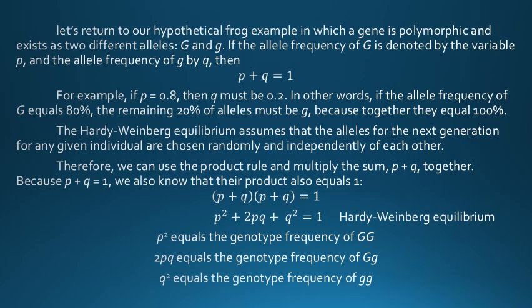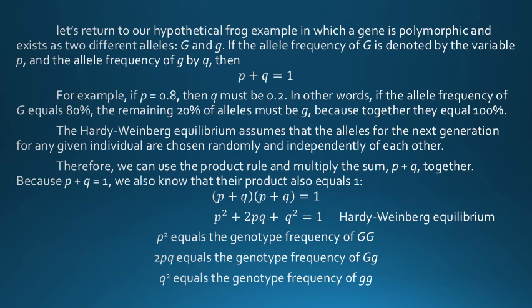The Hardy-Weinberg equilibrium relates allele frequencies and genotype frequencies for a diploid species. Each individual inherited two copies of most genes. The Hardy-Weinberg equilibrium assumes that the alleles for the next generation for any given individual are chosen randomly and independently of each other.